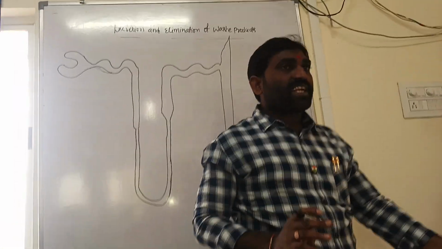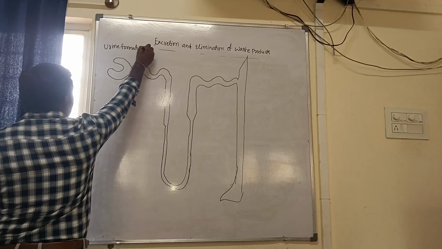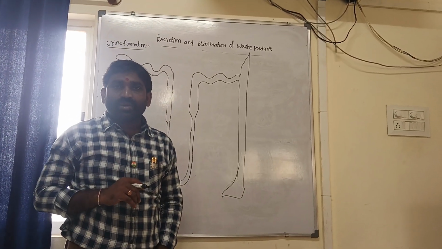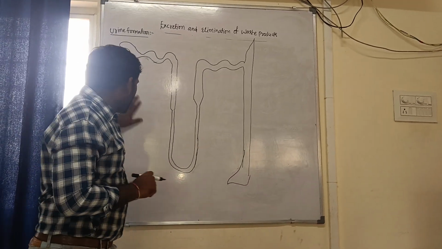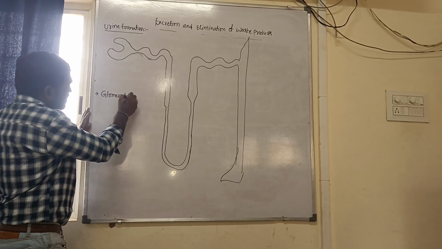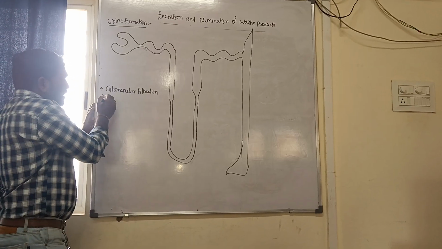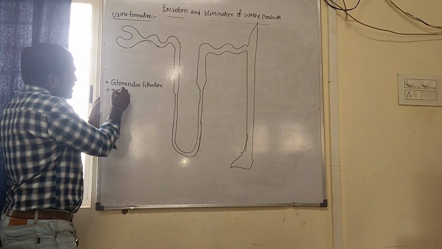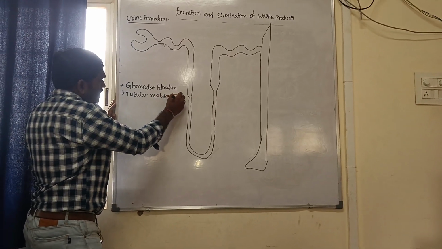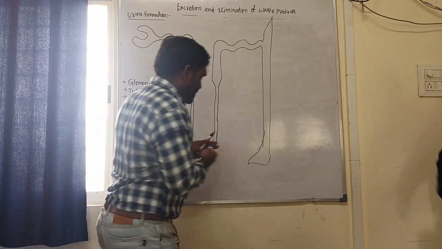Urine formation is a three major step process. Number one, glomerular filtration. Number two, tubular reabsorption. Number three, selective secretion.